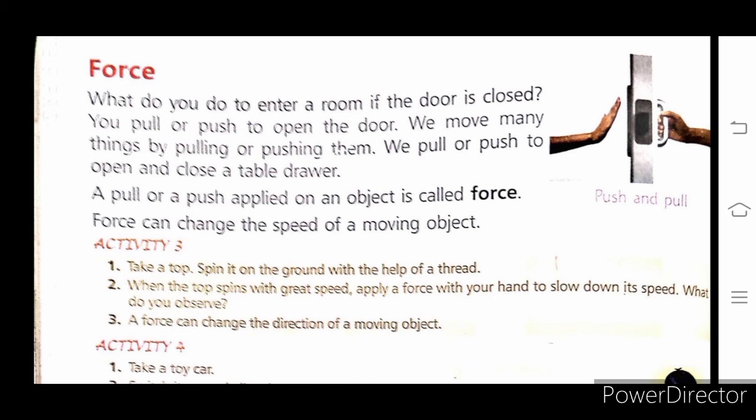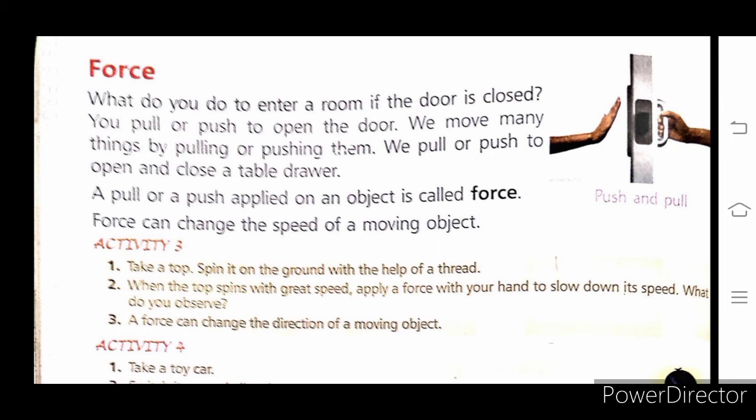Force can change the speed of a moving object. See children, what does this mean? Let's do one activity. Here in activity 4, it is clearly given. Take a toy car, switch it on and allow it to run on the tabletop. Now slowly touch the front of the car and push a bit to change its direction. What do you observe? A force can bring a moving object to rest or stop.